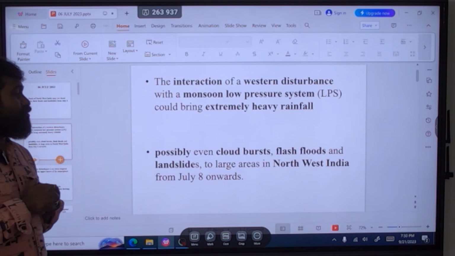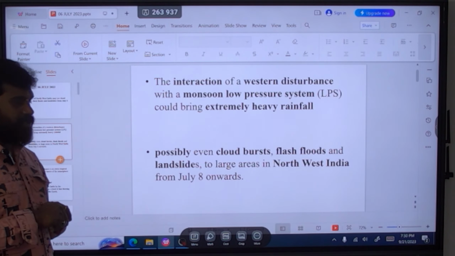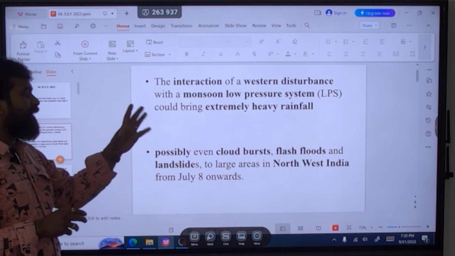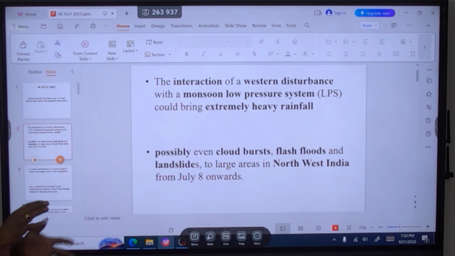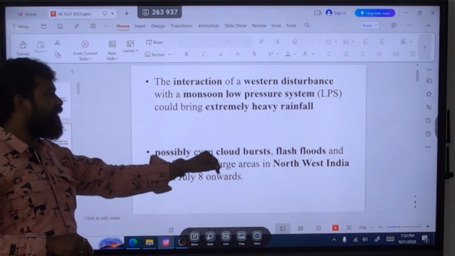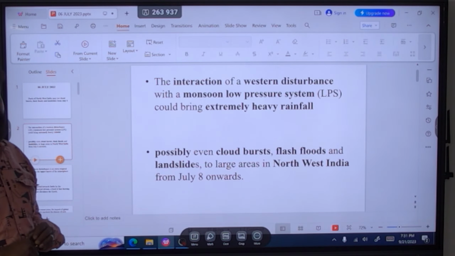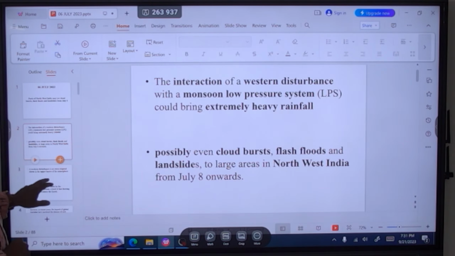So there will be an interaction of both this western disturbance and the monsoon low pressure system, which causes extreme heavy rainfall, not in all parts of India, but especially in northwest India. So there might be a possibility of cloudbursts, flash floods, and also landslides in the northwest part of India.